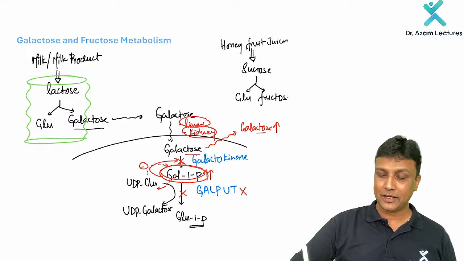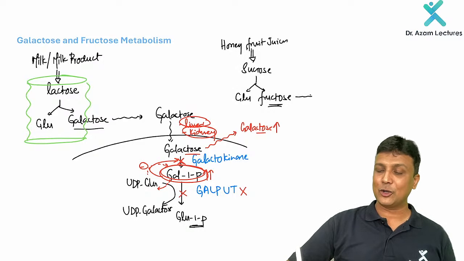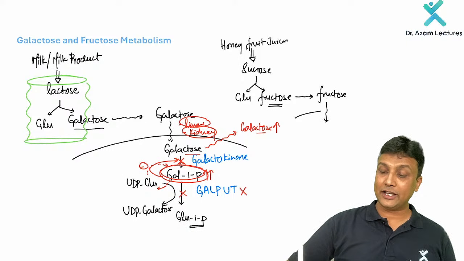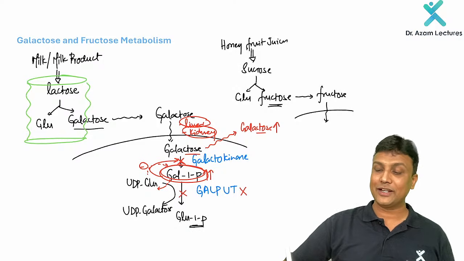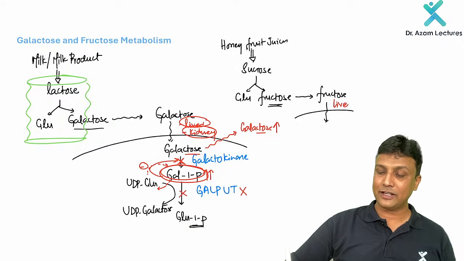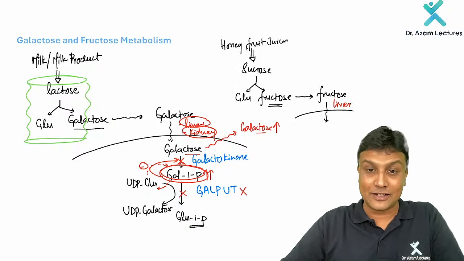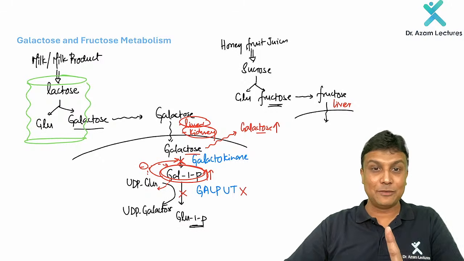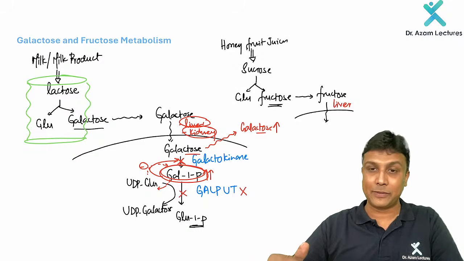of fructose. Now what will happen to this fructose? Fructose will come inside our body. Now this fructose will enter into which cells? Please remember this. The only cells where fructose metabolism takes place are the liver cells. Only in the liver. That is very important. It will help you a lot later on, so please remember that carefully.